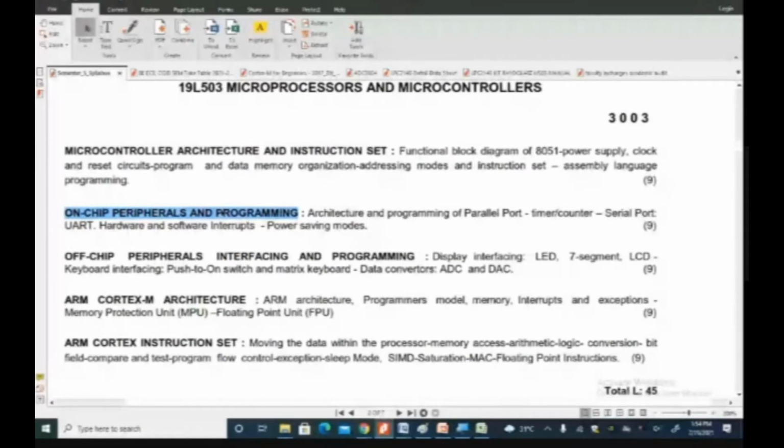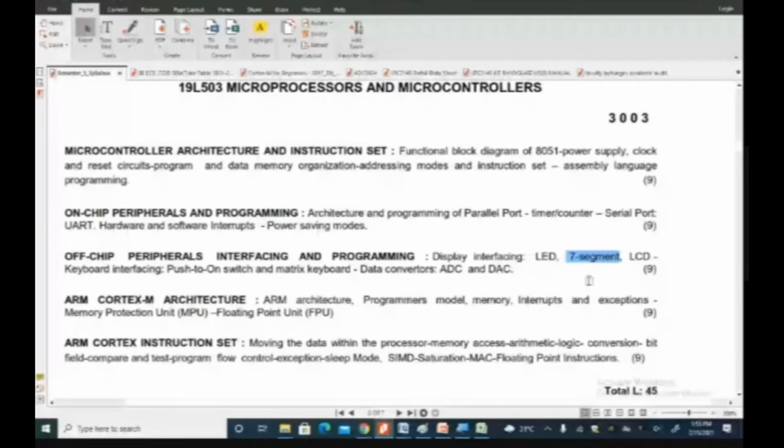On-chip means the peripherals within the chip, within the microcontroller IC, and that is our second unit. Off-chip peripherals interfacing and programming is the third unit. That means off-chip peripherals like display. Display means an LED: when the LED glows, the device is powered on, and when it is not glowing, the device is powered off. When we come to the 7-segment display, you can see numerical values. Weighing scales and traffic signals are good examples.